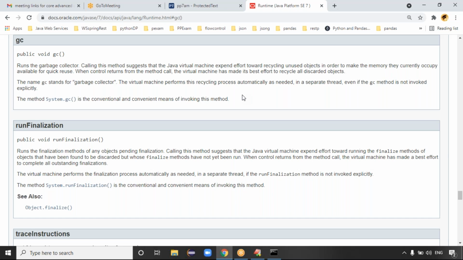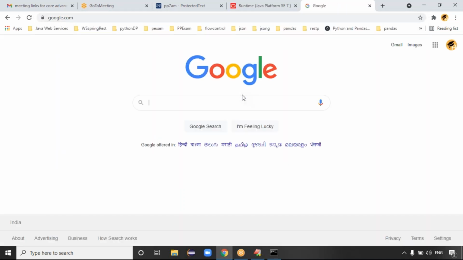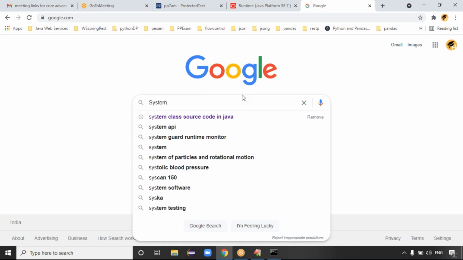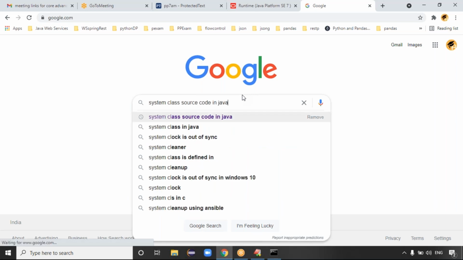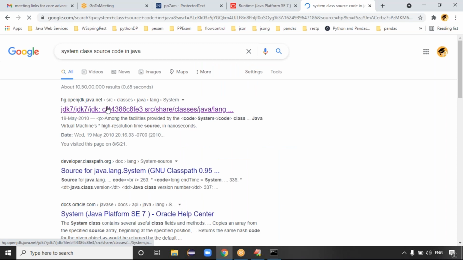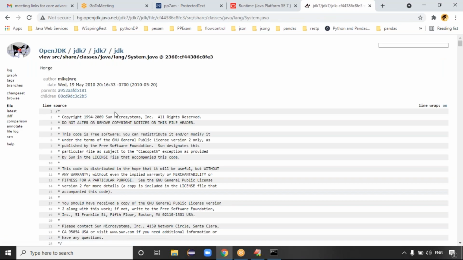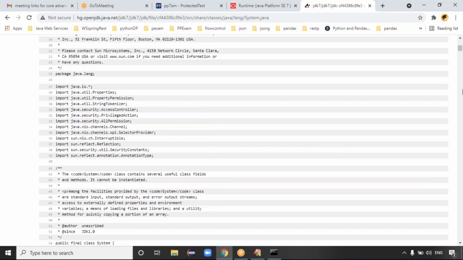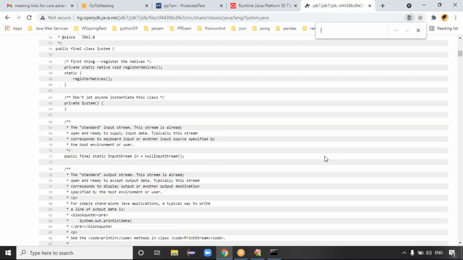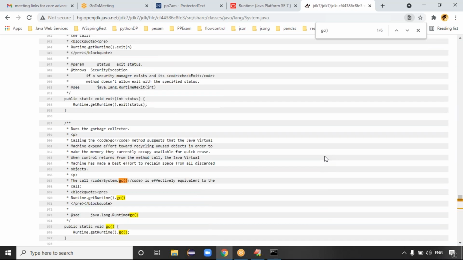System.gc internally calls what? Runtime.gc. If you want to see that point, open the System class source code in Java. In the source code, which method do you need? The gc method, right?